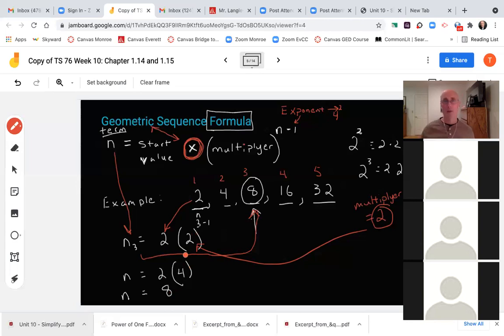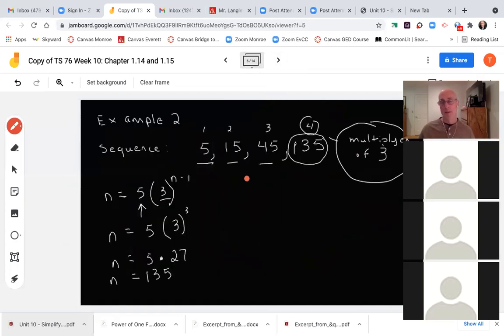Some of you are thinking right now, hey, teacher, you're giving me 2 whole formulas. How am I going to remember all this on the test and my homework? You're going to remember it all because you're going to have the examples in front of you, the definition in front of you, and the formulas in front of you. You don't have to memorize them. You will have them with you both on your homework and on the exams.